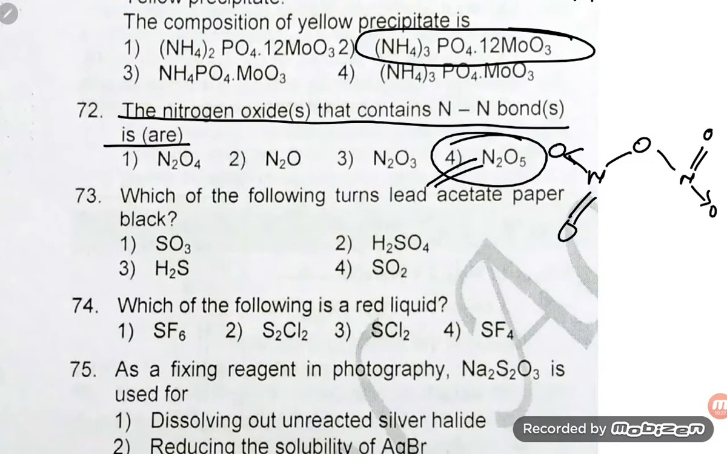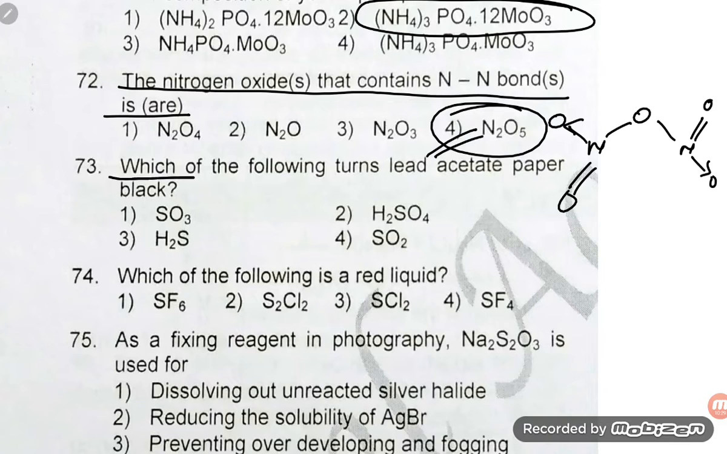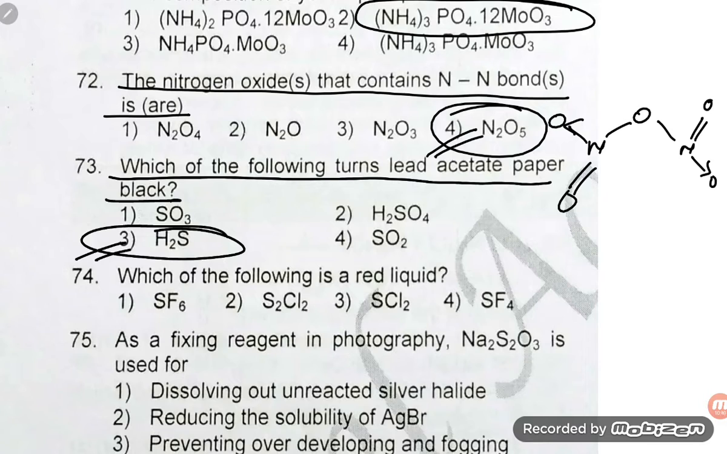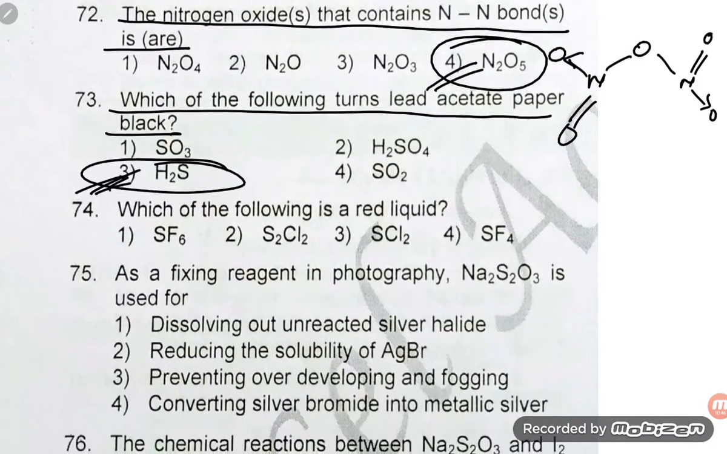Now let us move to question number 73. Which of the following turns lead acetate paper black? Okay, so H2S gas gives black lead sulfide. So our answer will be option number 3rd, because H2S turns lead acetate paper black.